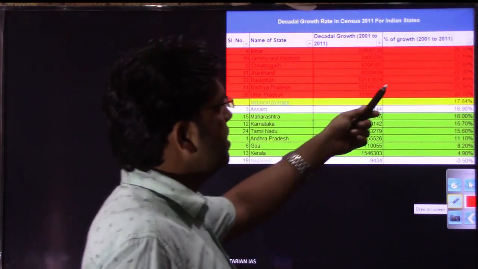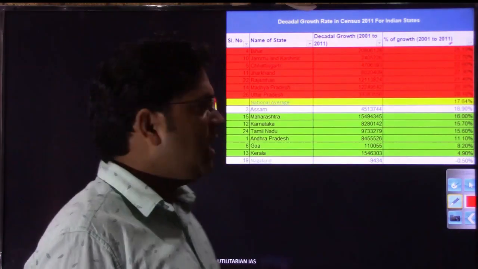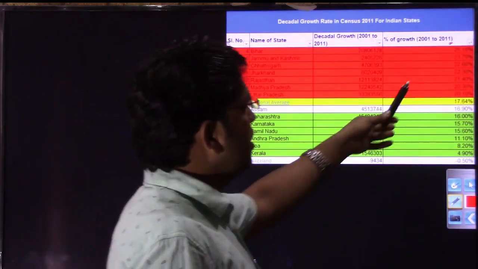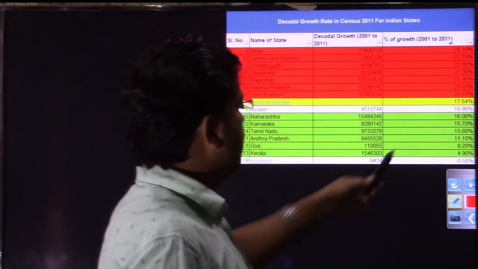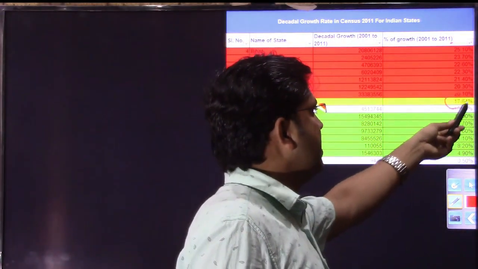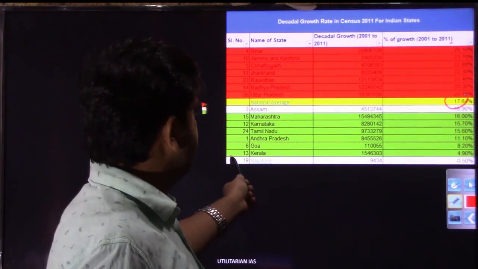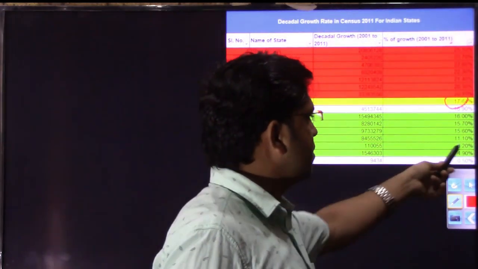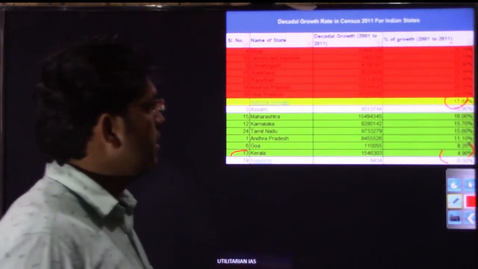Its population has grown at a rate of 25% every 10 years, while the national average is only 17%. On the other hand, Kerala has increased its population by only 4.9%.